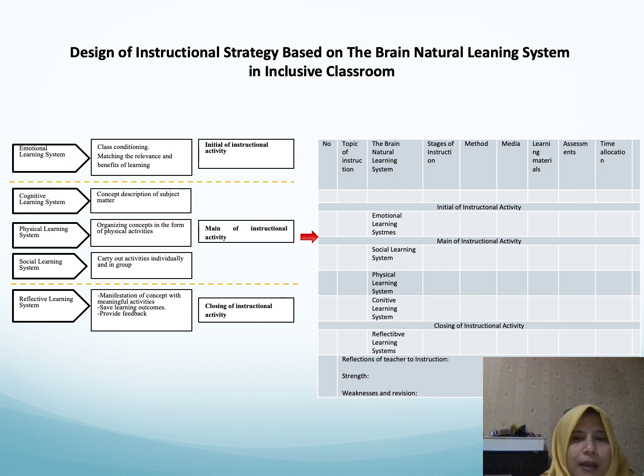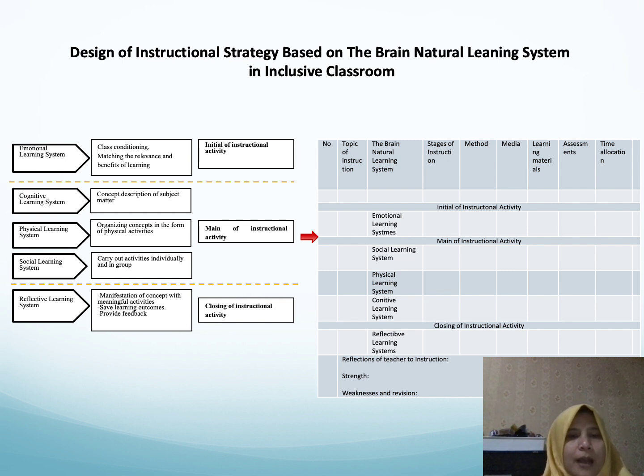And of course, the teacher can manage the time allocation for each of the stages. At the end of the instruction, the teacher can make a reflection on the instruction: what is the strength, what are the weaknesses, and revisions for the next meetings, of course. So this is the design of instructional strategy based on the Brain Natural Learning System in inclusive classroom.